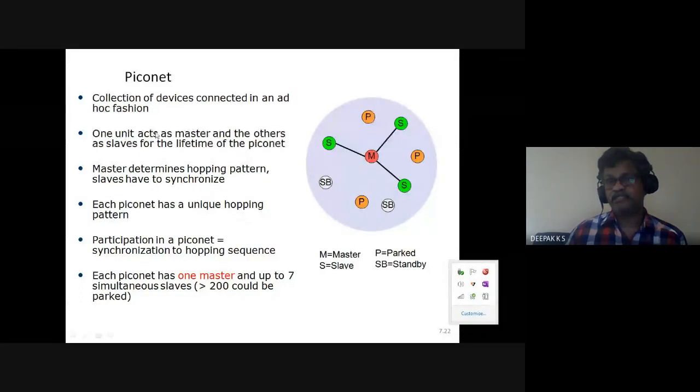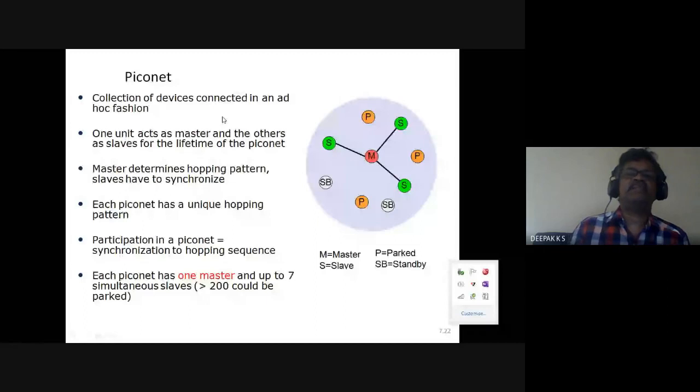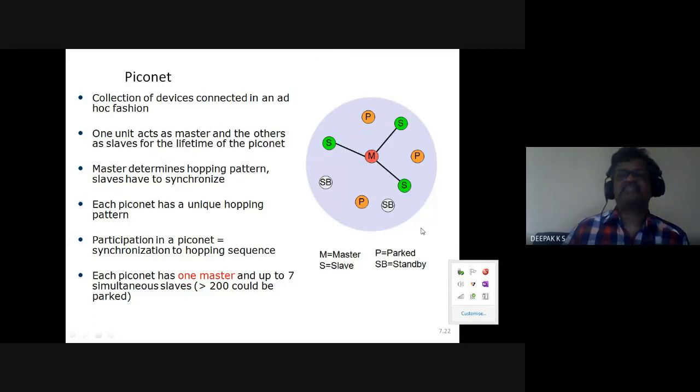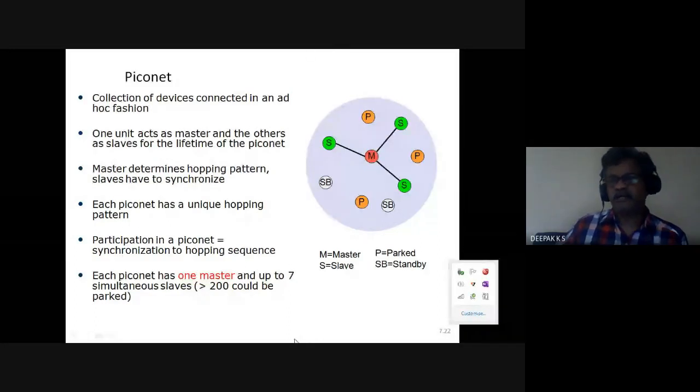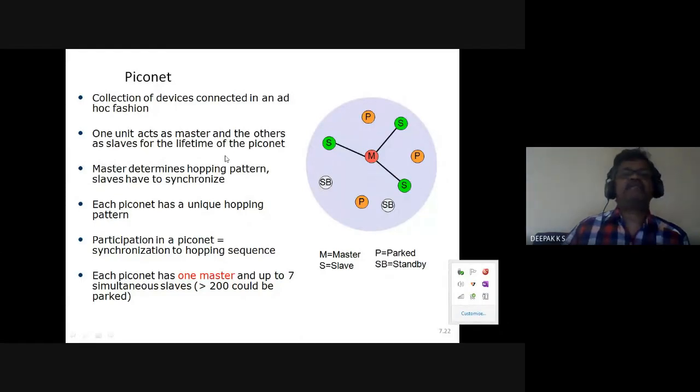So a Piconet is a collection of devices in an ad hoc fashion. Here, however, there is a master and slaves, and one unit acts as master and the others act as slaves for the lifetime of the Piconet. So there is a hopping pattern, and there can be many Piconets. We don't go into that. So participation in a Piconet is synchronization to a hopping sequence. Each Piconet has one master and up to 7 simultaneous slaves.